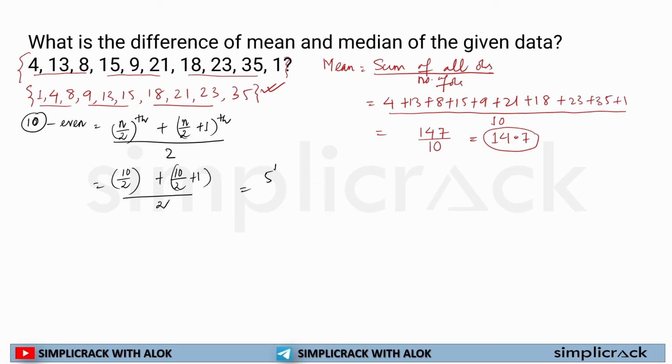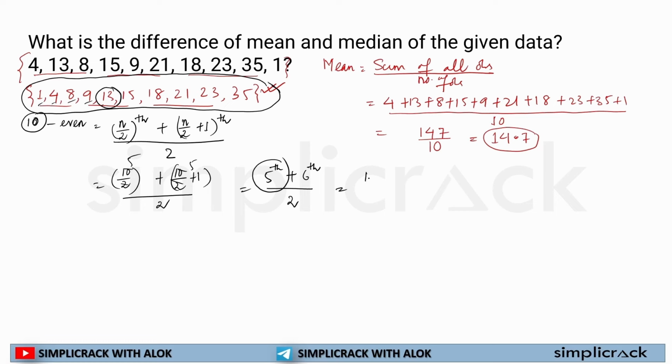So it is the 5th term plus the 6th term, divided by 2. Now what is the 5th term? Whenever you are calculating the median, you have to focus on the arranged data, not on the given arrangement. In this arrangement, counting from the left, 1st, 2nd, 3rd, 4th, 5th, 13 is the 5th term, and the 6th term is 15.